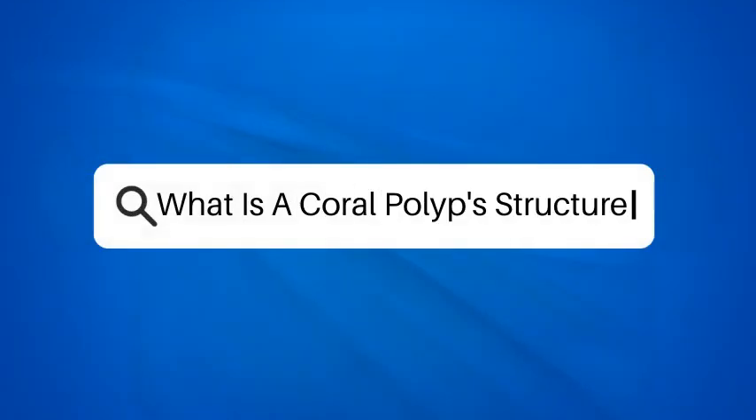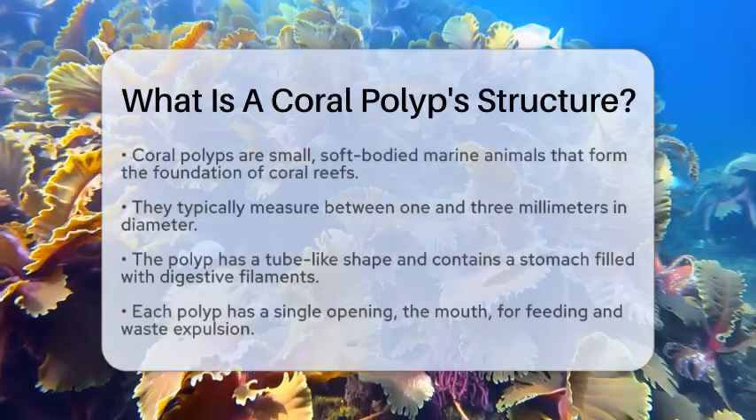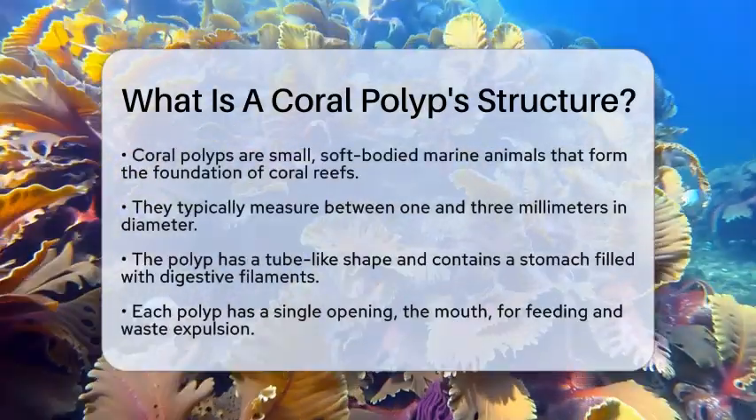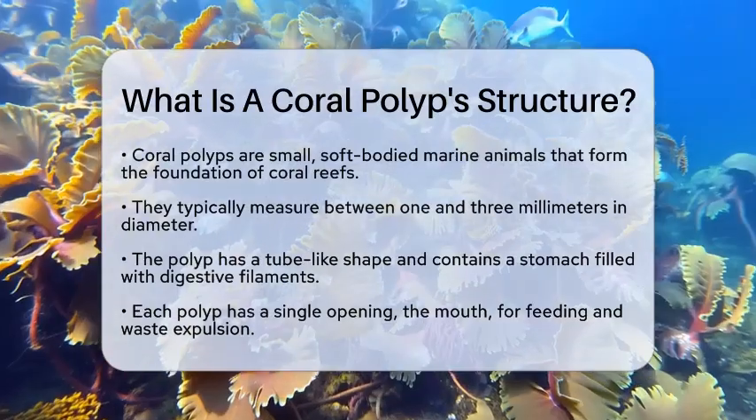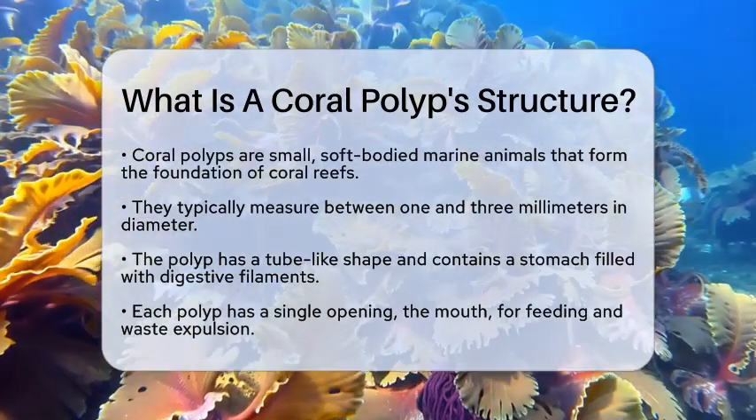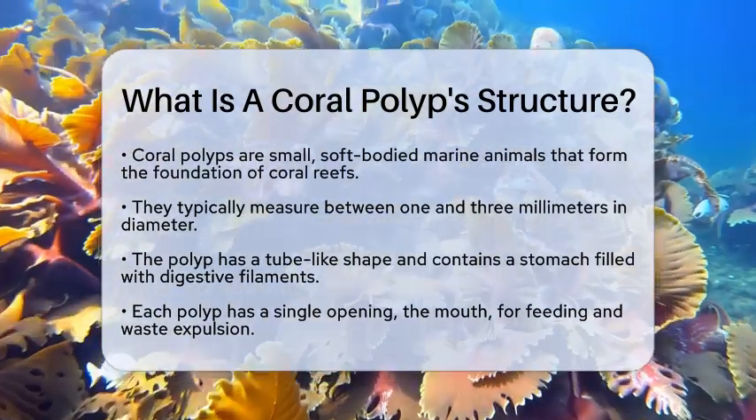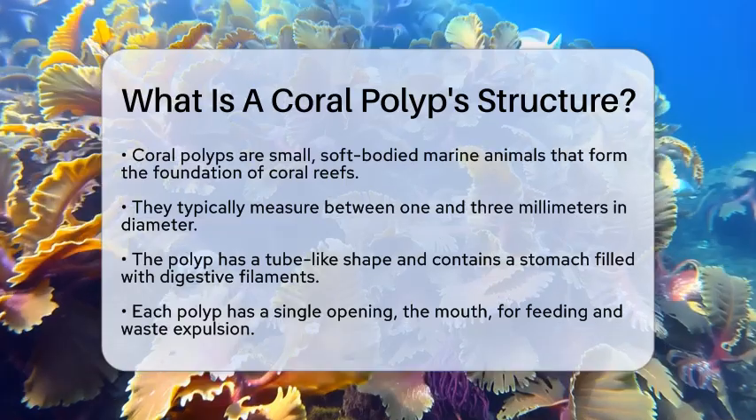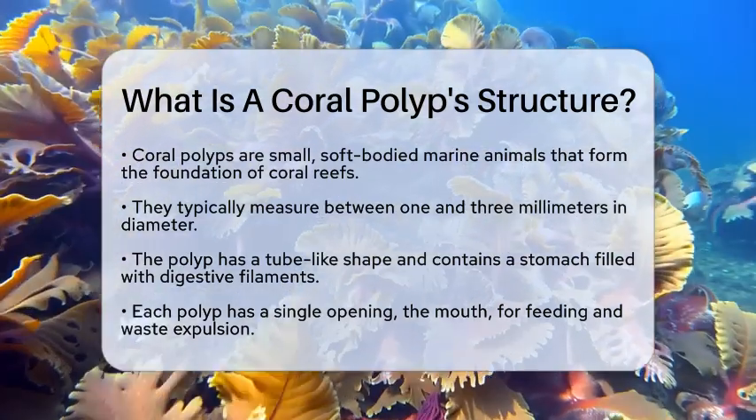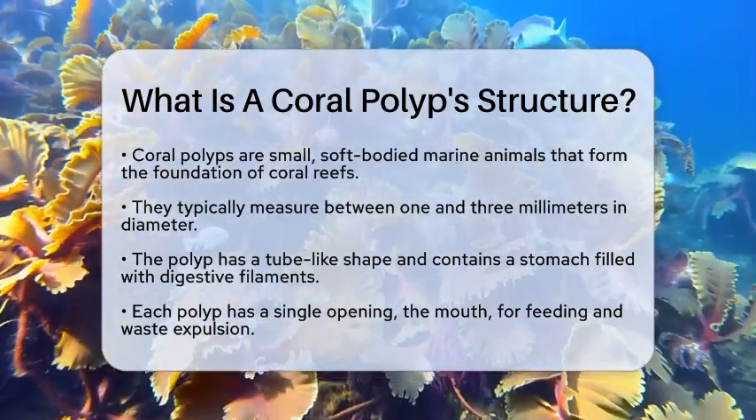What is a coral polyp structure? Have you ever wondered what makes up the tiny creatures that build the magnificent coral reefs? Let's take a closer look at the structure of a coral polyp. A coral polyp is a small, soft-bodied marine animal and serves as the fundamental building block of coral reefs.